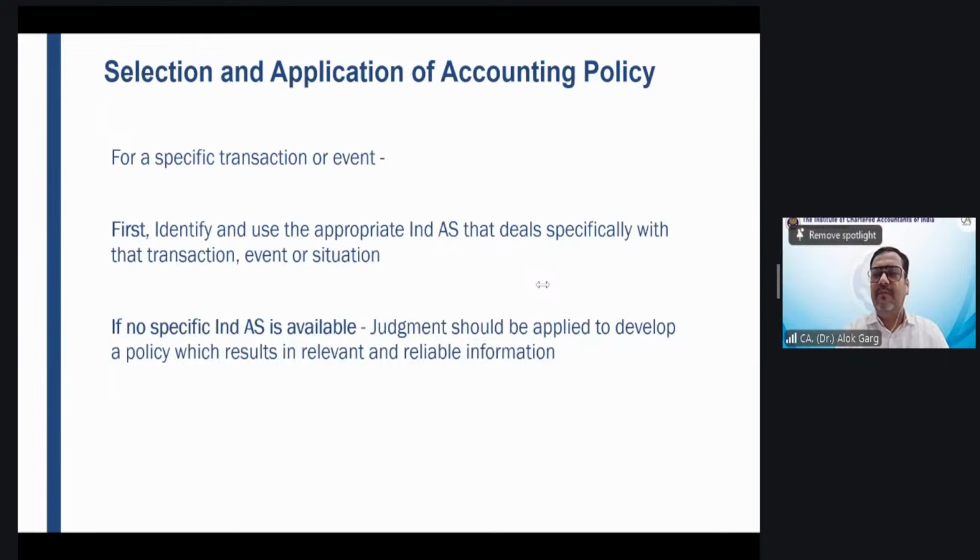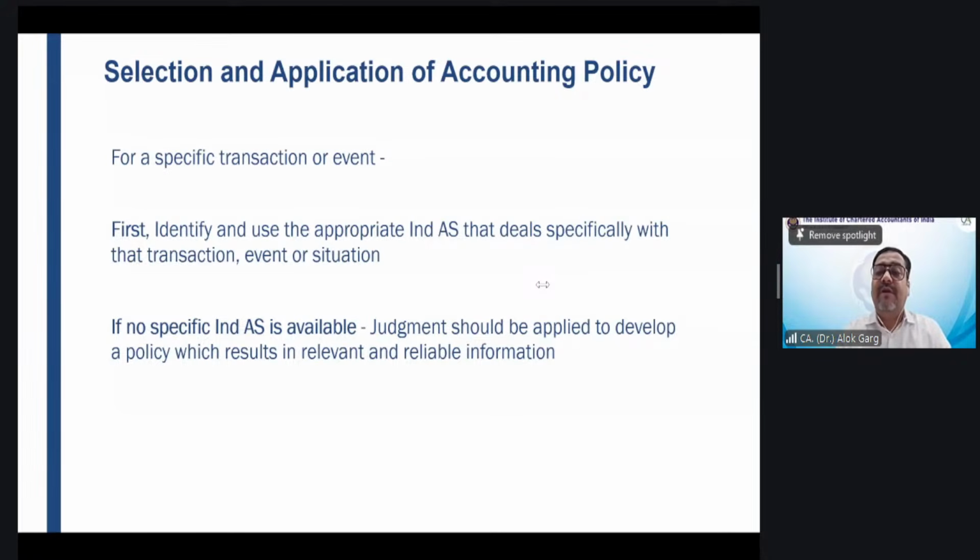When I say accounting policy, it means how to recognize, how to measure, when to measure, where to present, what about subsequent measurement, what about the revaluation model, what about the cost model, what about amortization, what about impairment? Can you please draft an accounting policy on that?